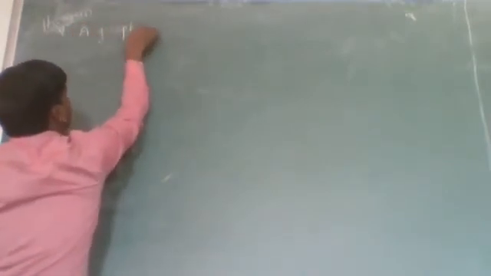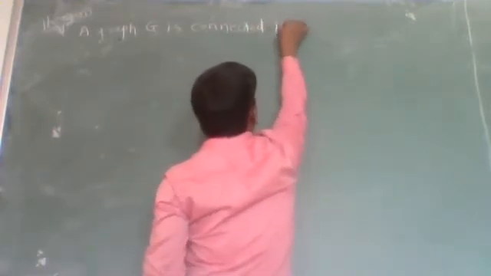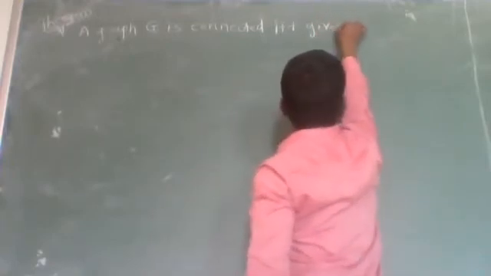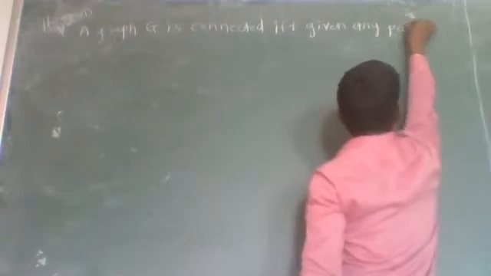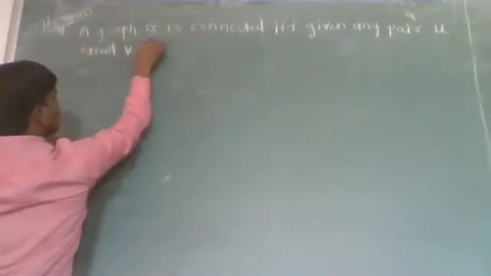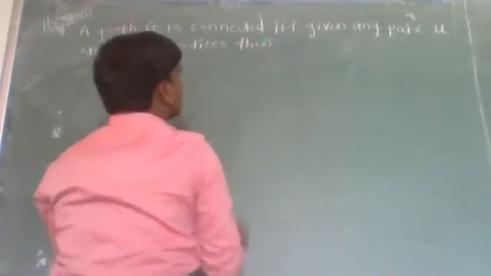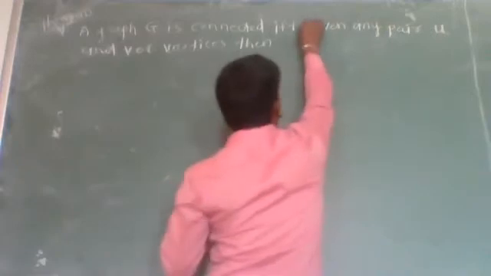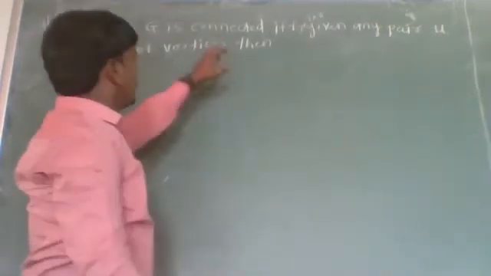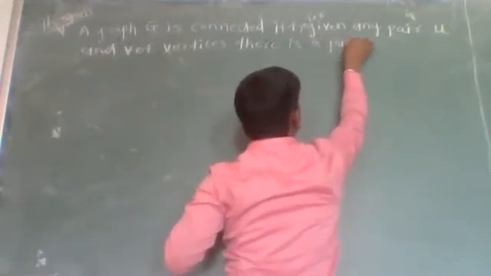Theorem: A graph G is connected if and only if, given any pair U and V of vertices, there is a path from U to V.